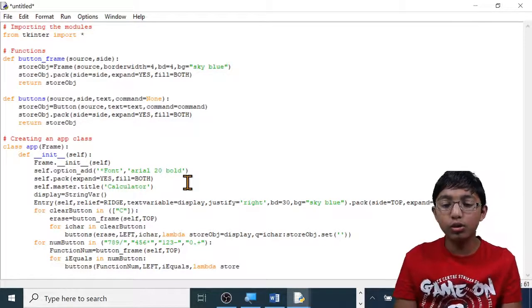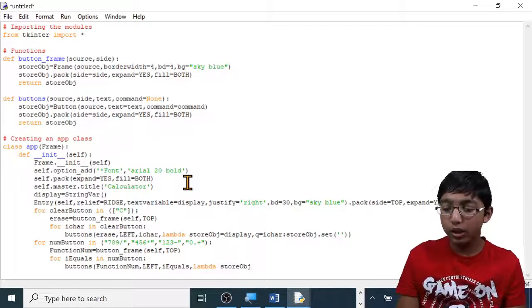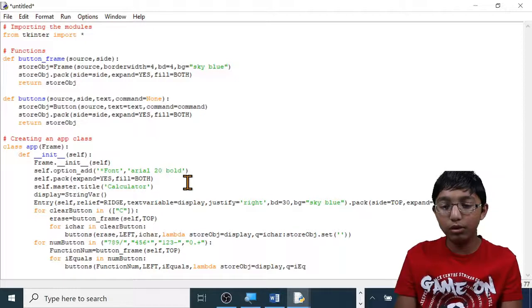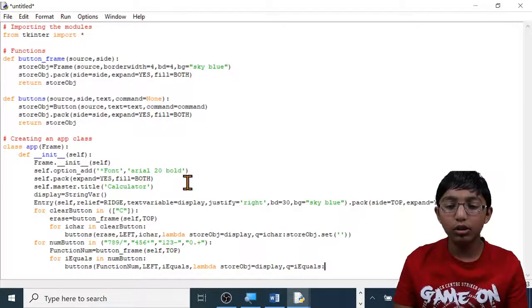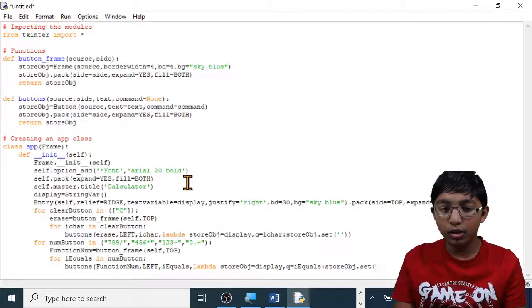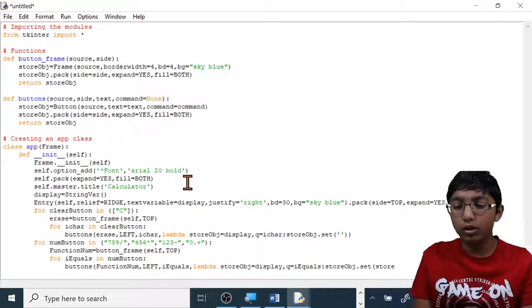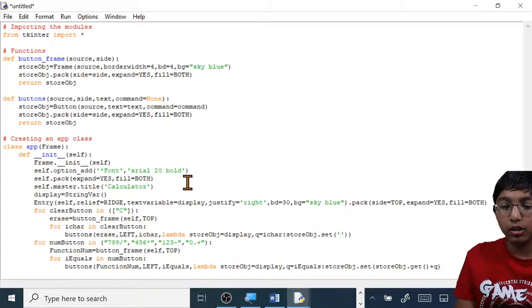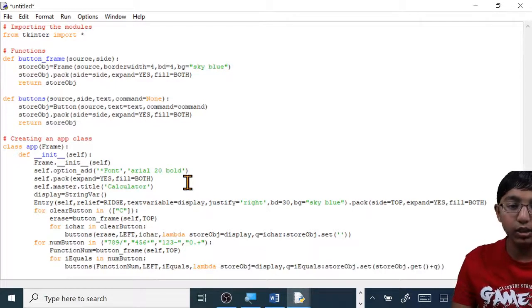space, store, capital OBJ, equals display, comma, Q, equals I capital E equals, colon, store, capital OBJ, dot set, open brackets, store, capital OBJ, dot get, open brackets, close brackets, plus Q, close brackets again. Enter backspace. Now let's define the equals button.